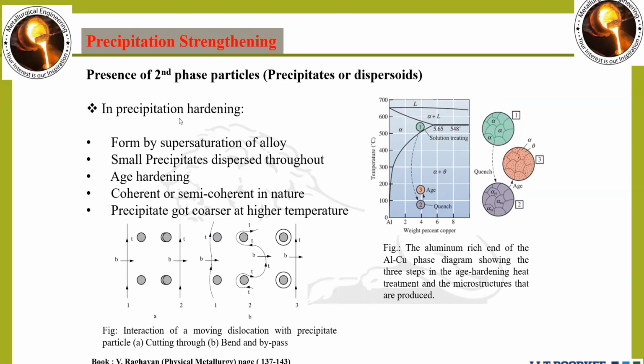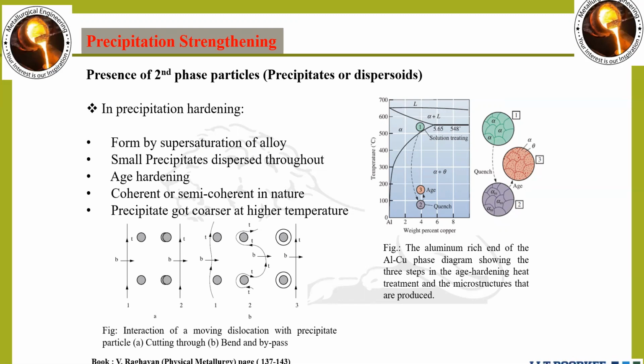In case of precipitation strengthening, suppose one metal matrix is there, or we have a particular alloy. When we put one element in a particular pure metal, there is a solubility of that atom in the pure metal at room temperature.